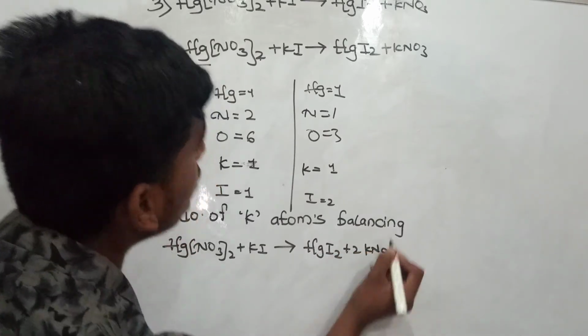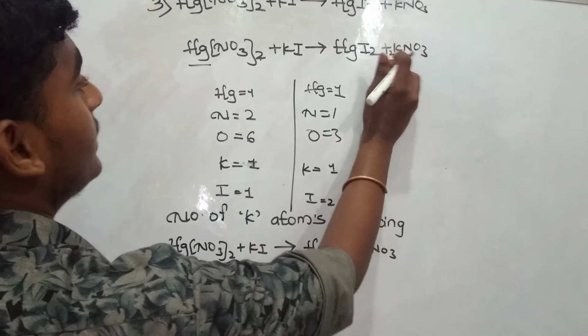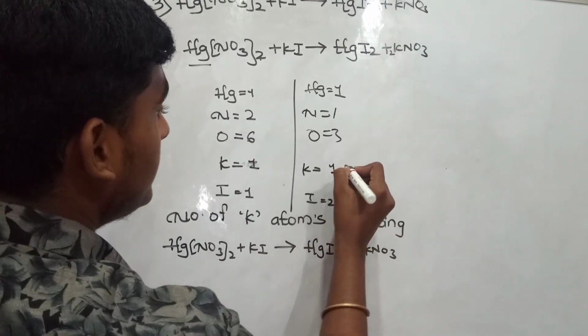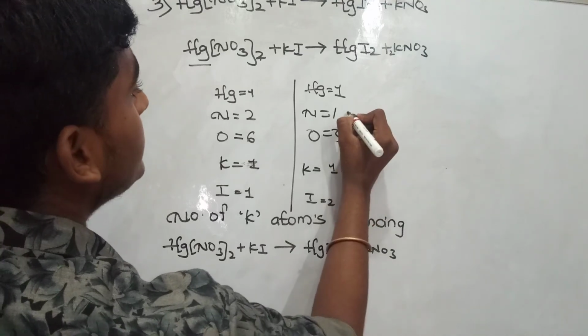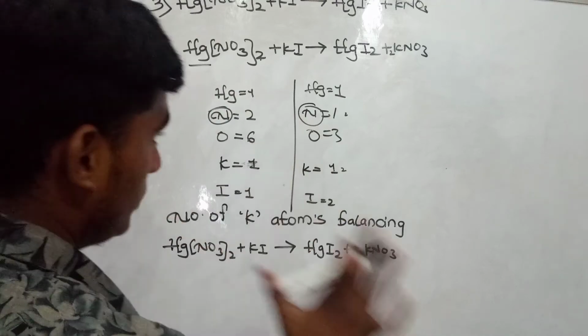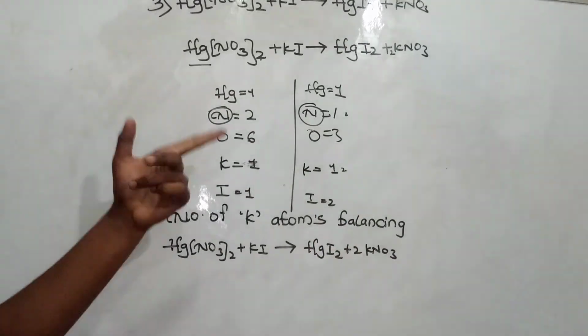We are just adding 2 to the product side. So by adding 2 to KNO3, K is becoming 2 here and N is becoming 2 here. These two are equal now.